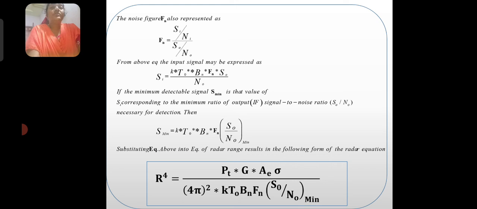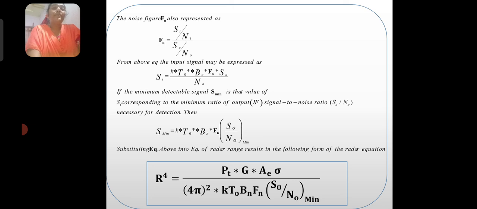So from the above, the input signal may be expressed as Si equals K T0 Bn Fn into S0 by N0. If the minimum detectable signal S minimum is the value of Si corresponding to the minimum output IF signal to noise ratio necessary for detection, then S minimum is equal to K T0 Bn Fn into (S0 by N0) minimum.